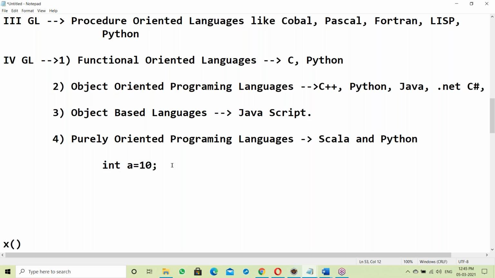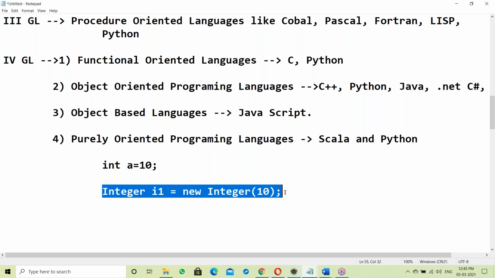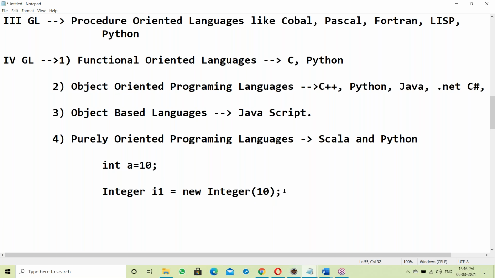But if it is an object, for example Integer I1 = new Integer(10), this 10 is stored in object format, inside the object. If data is inside objects, there is data security. If it is variables, there is no data security here.